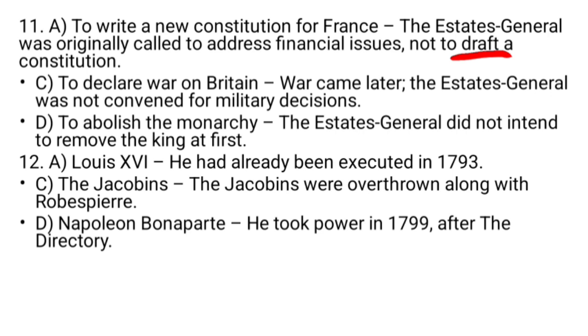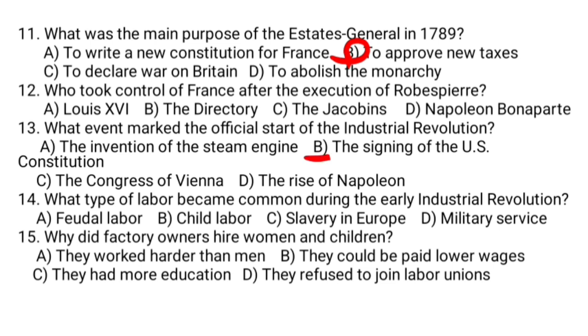Here, the signing of the United States Constitution happened in 1787 and was unrelated to industrialization, while the Congress of Vienna restored European monarchies after Napoleon's defeat, but did not start industrialization. The rise of Napoleon was a political and military, not industrial issue. So A is the correct answer.